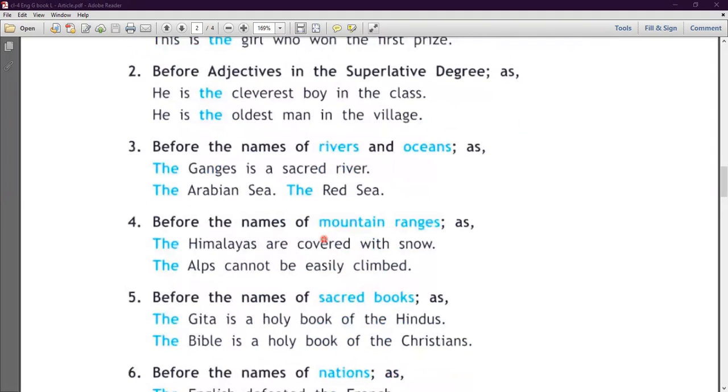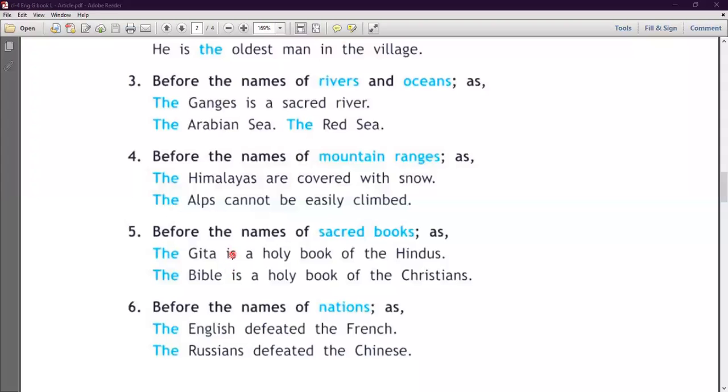Next is before the name of mountain ranges. Yes, for example, the Himalayas, the Alps. Yes, the Himalayas are covered with snow. The Alps cannot be easily climbed. So before the Himalayas, before the Alps, means mountain ranges, we use the article.